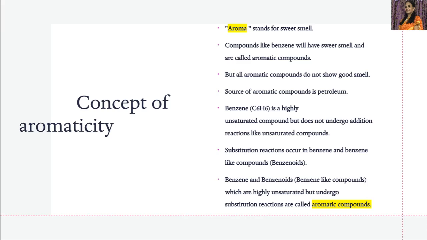So benzene and benzene-like compounds, that is benzenoids, though they contain high unsaturation, undergo substitution reactions instead of addition reactions and are called aromatic compounds, and this phenomenon to exhibit such behavior is known as aromaticity. So this is about the concept of aromaticity.